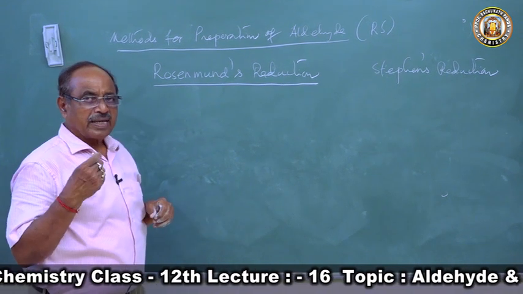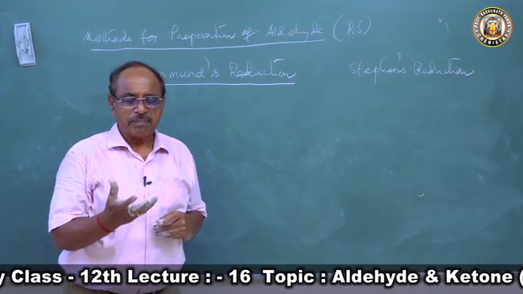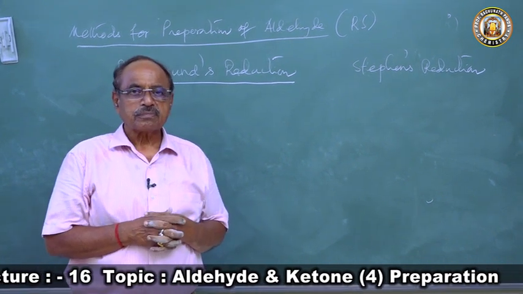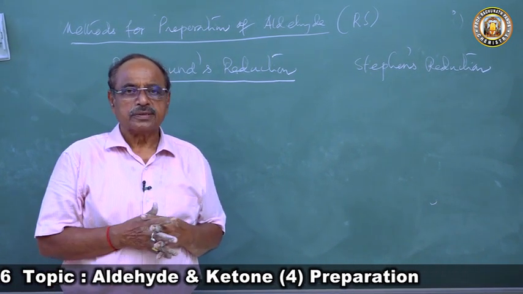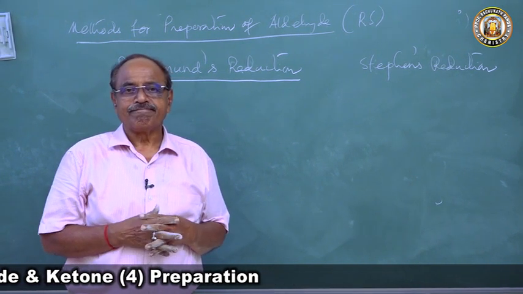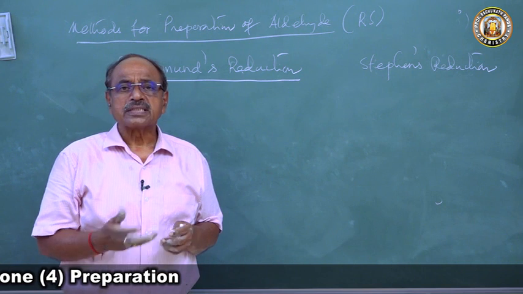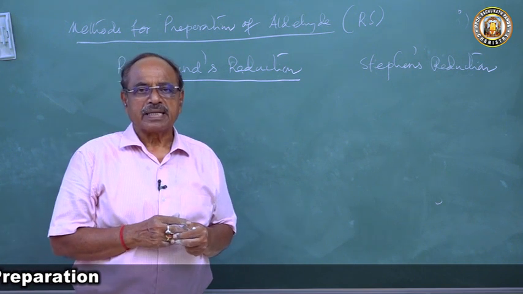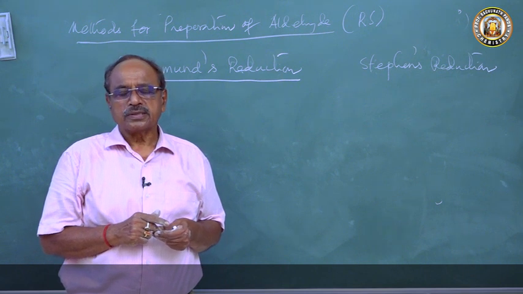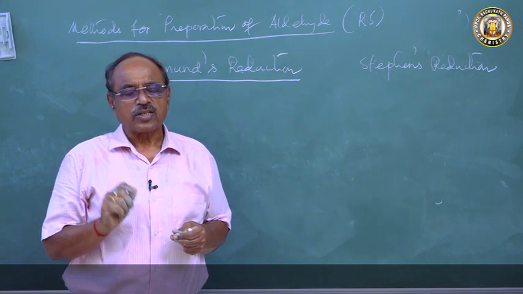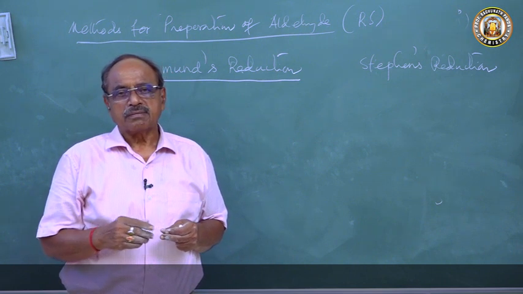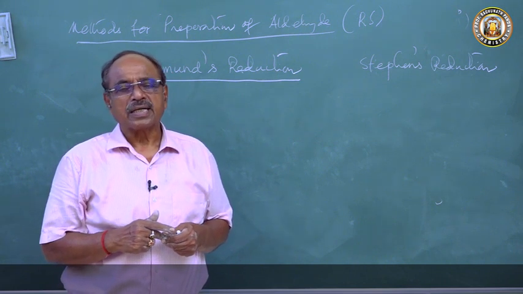So when an acid chloride is reduced by heating with palladium and barium sulfate, it undergoes specific reduction to produce the corresponding aldehyde.